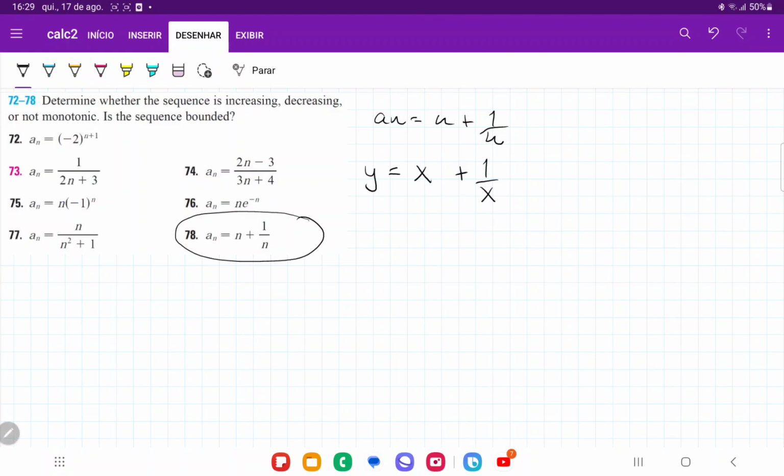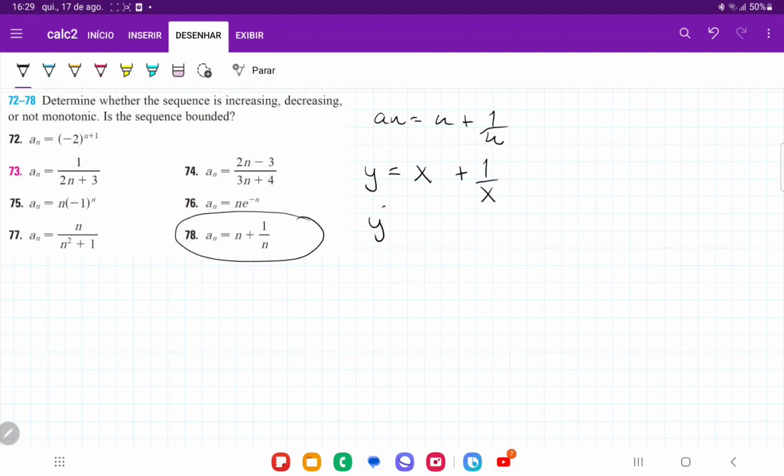So we're going to take the function, and the reason that we're using the function is because with the function, we can use the first derivative test, right? The first derivative test basically tells us to take the derivative because the derivative is the rate of change. So if the rate of change is positive, it means that we are increasing. If the rate of change is negative, it means that we're growing negatively, so we are decreasing.